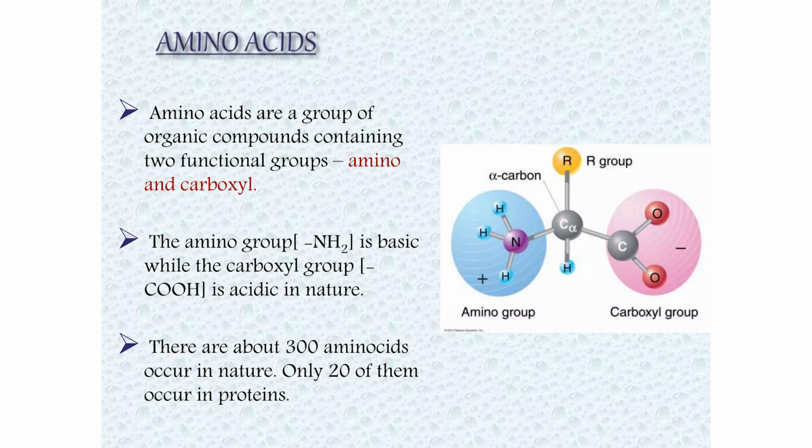An amino acid consists of an amino group, a carboxylic group, R and hydrogen. Amino acids are a group of organic compounds containing two functional groups, the amino group and the carboxyl group. The amino group is basic, while the carboxyl group, COOH, is acidic in nature. About 300 amino acids occur in nature, but only 20 of them occur in proteins.